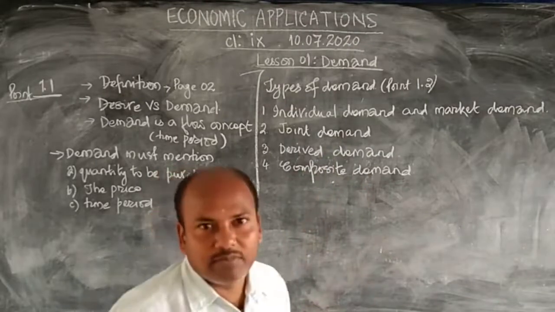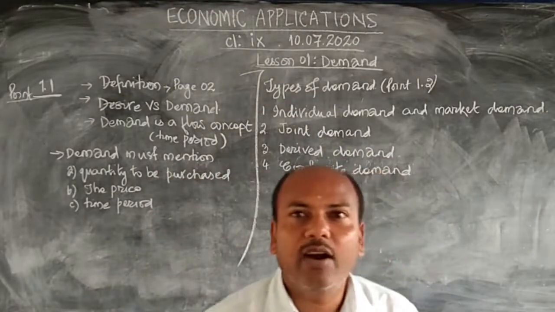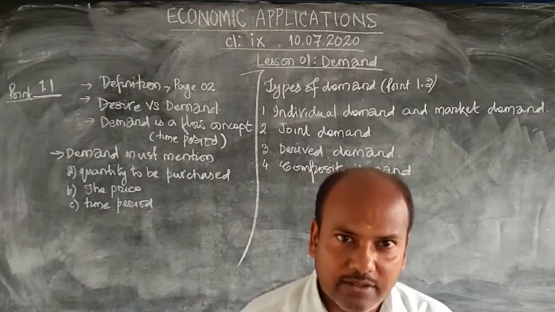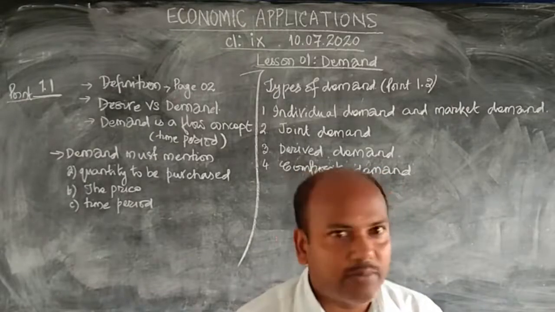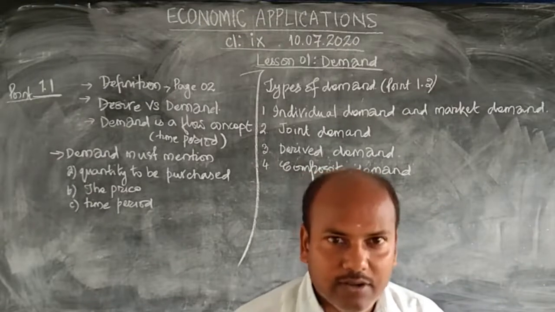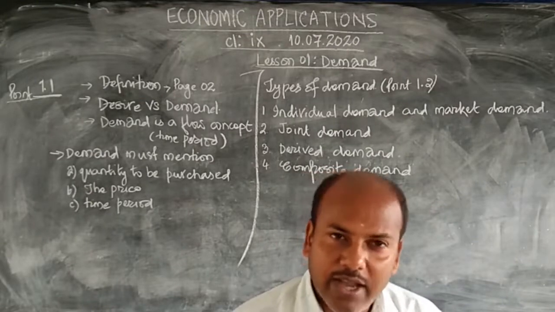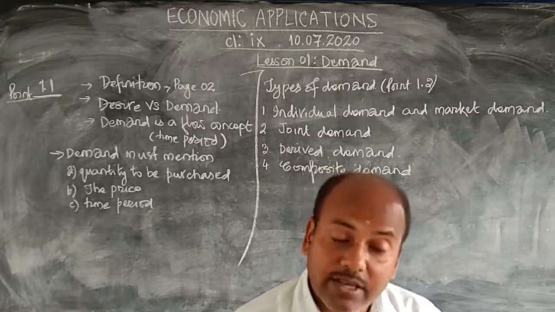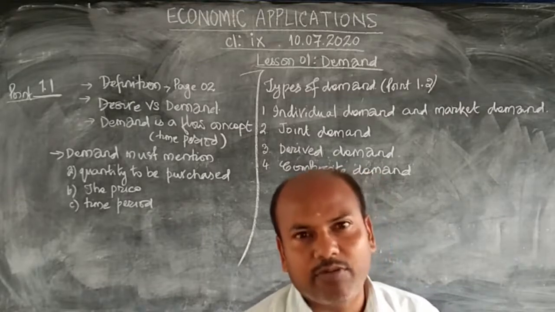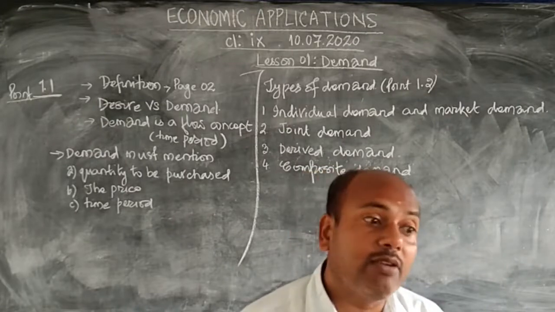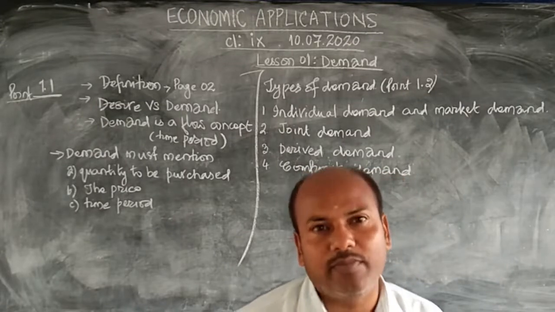I don't have a home. I will not buy a wall clock. Will I buy? You go to the people staying under the tunnel, staying under the bridges. Do they have the wall clock? Do they have the sofa? Why? Even if they have money, maybe 10,000, 20,000, 30,000, it may require. Even if they get that money, they will not buy sofa. Why? Because where is the home?